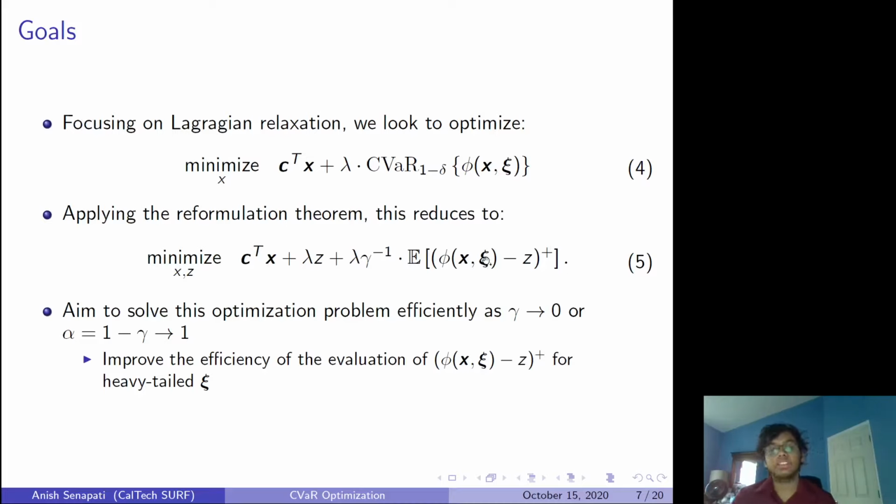In our case, we're going to be looking at heavy-tailed xi. A heavy-tailed distribution, as is probably obvious, has a lot more weight on its tail than you usually see in comparison to a normal distribution. If you have a lot of extra weight on these tails, parts of the random variable that normally would almost never happen start to happen a bit more often, which creates risk factors, for example, being larger. These heavy-tailed distributions create more probability of a risk happening. So yeah, we need to improve the efficiency of such evaluations.